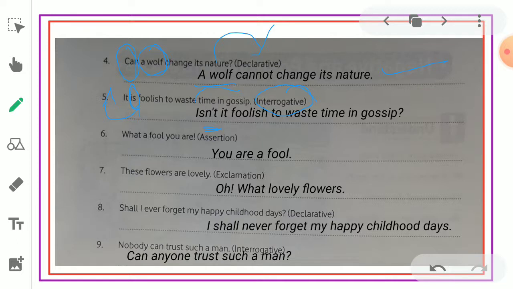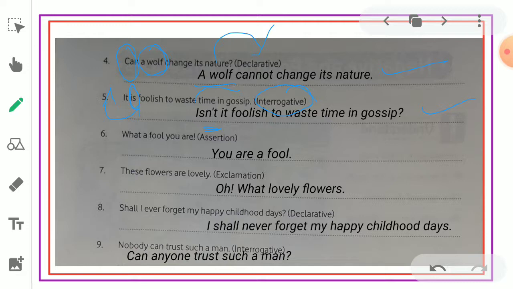Isn't it foolish to waste time in gossip? So, yes or no? A question is asked, whether the answer is yes or no, we don't know. But we can ask a question like, isn't it foolish to waste time in gossip? Is it foolish to waste time in gossip?